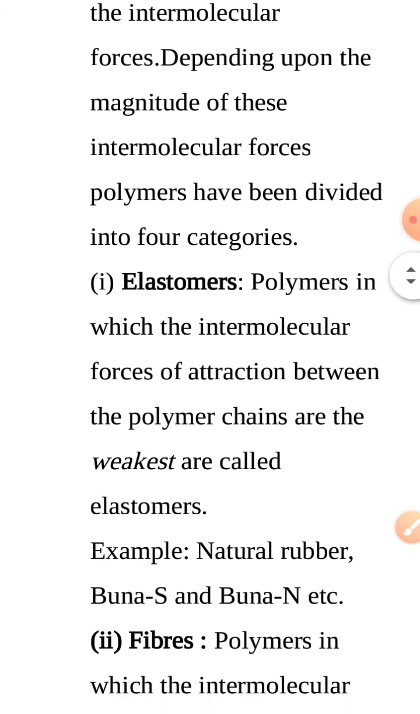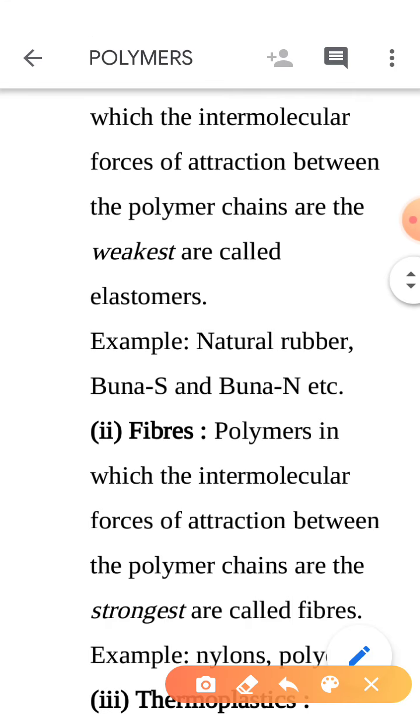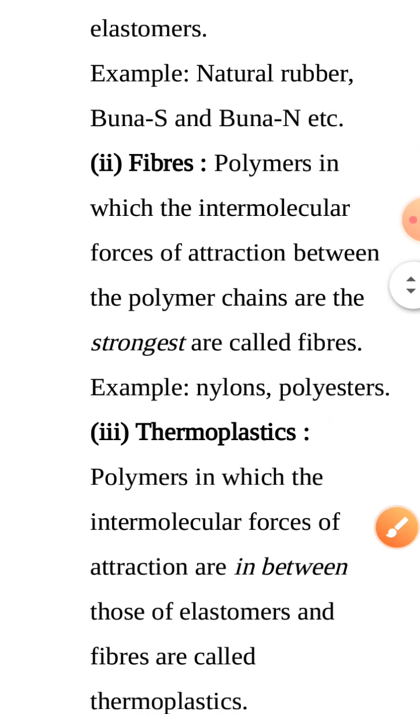So in this category, four parts are divided. First one is elastomer. Elastomers are those in which the forces of attraction are the weakest between the polymer chains. For example, natural rubber. Natural rubber is quite weak. That's why to get more strength, we use sulfur in it and form vulcanized rubber, which is a semi-synthetic polymer. And second one is fiber. Fiber is the polymer in which intermolecular forces of attraction between the polymer chains are strongest. The examples are nylon or polyesters.